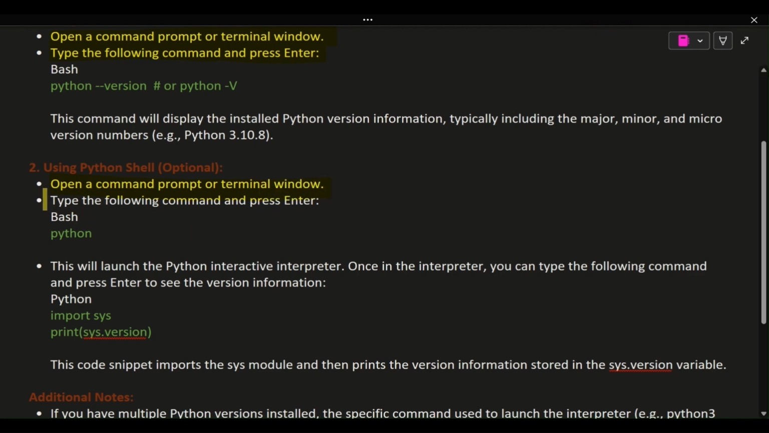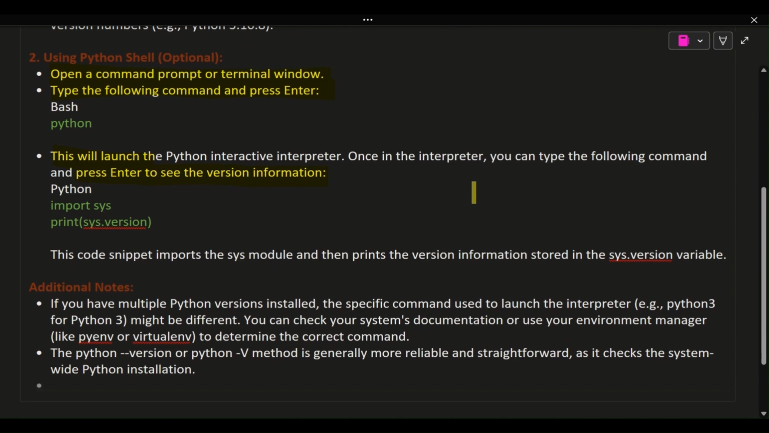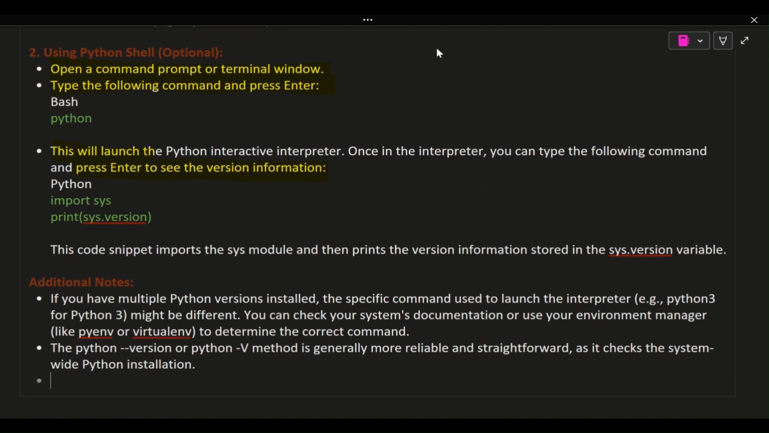2. Using Python shell, optional. Open a command prompt or terminal window. Type the following command and press Enter. Bash. python. This will launch the Python interactive interpreter. Once in the interpreter, you can type the following command and press Enter to see the version information. Python. import sys. print(sys.version). This code snippet imports the sys module and then prints the version information stored in the sys.version variable.